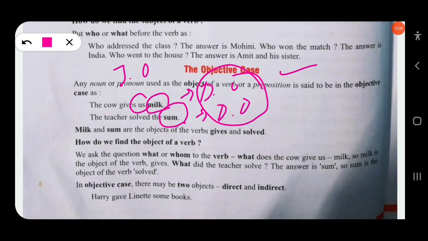As we have already discussed here, we ask the question what or whom to the verb. What does the cow give? Milk. Whom? Us.